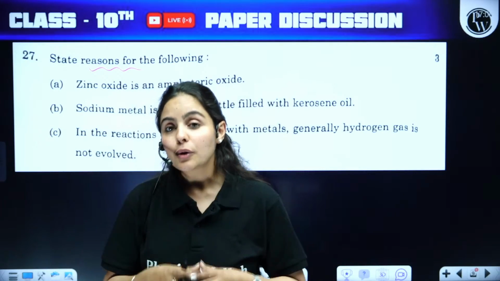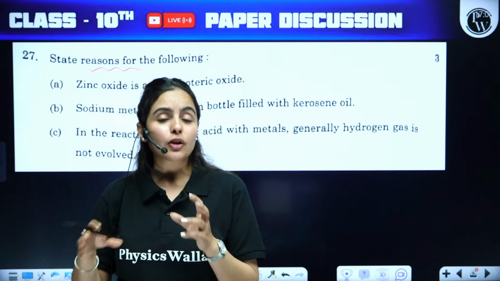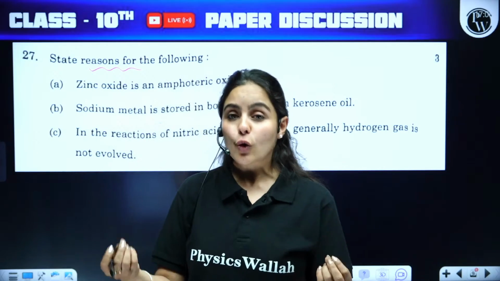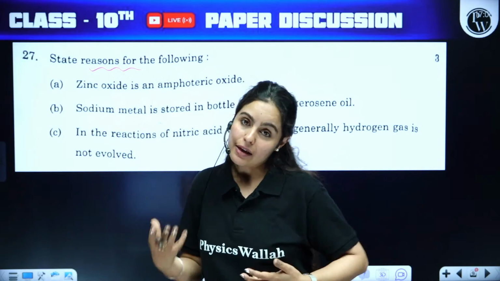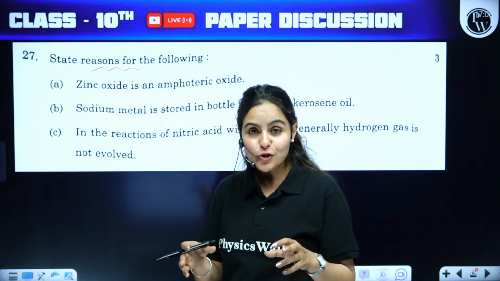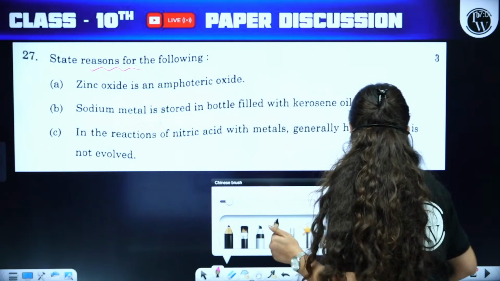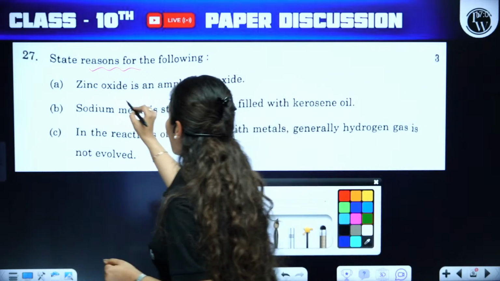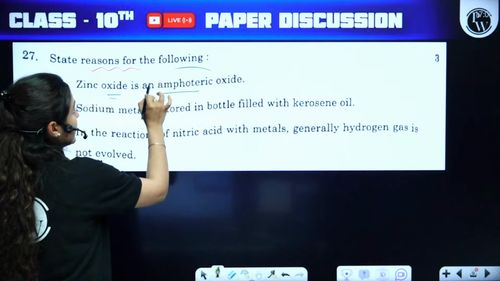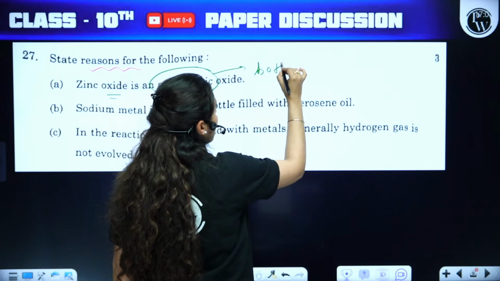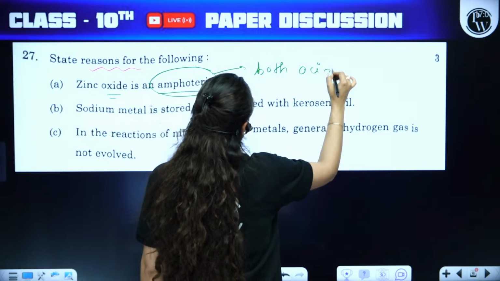Now, when you are providing the reason, you're supposed to give the reactions also to prove your answer. I hope you have mentioned the reactions here. Yes. So, let's take a look. Zinc oxide is an amphoteric oxide. What does amphoteric mean? Amphoteric means which can easily react with both acid as well as base.